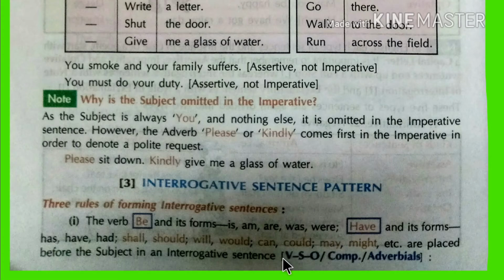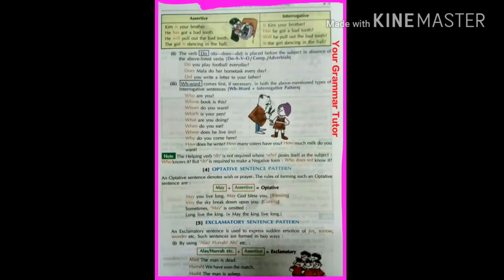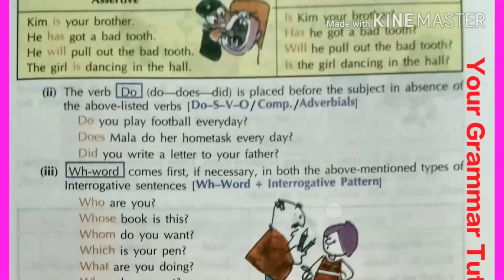It may be have, or shall, should, will, would, can, could, may, might. So auxiliary verb, then subject, then object, or adverbials, or extension.